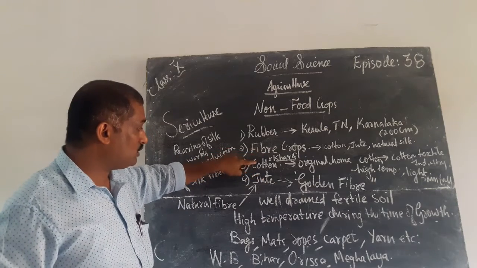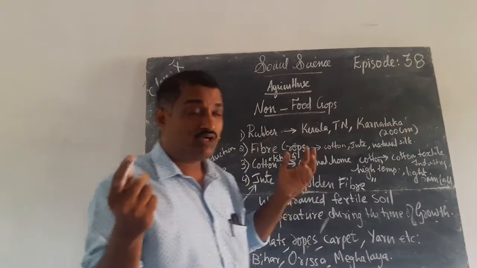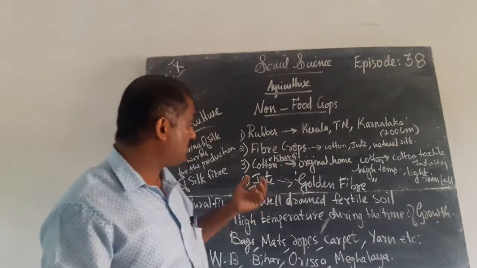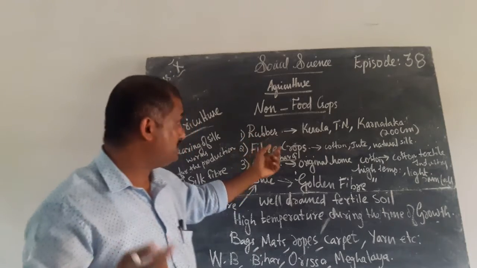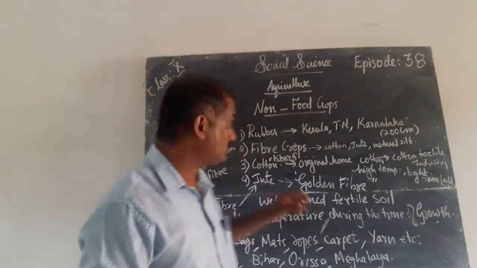Fiber crops like cotton, jute, etc. So first we will discuss about rubber. I don't want to discuss more about rubber. You are familiar with rubber. Sometimes you may cultivate rubber. Almost all people in Kerala are cultivating rubber very much. So Kerala, Tamil Nadu, Karnataka, they cultivate these crops.